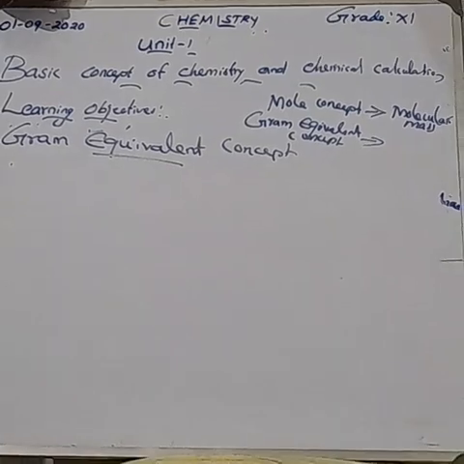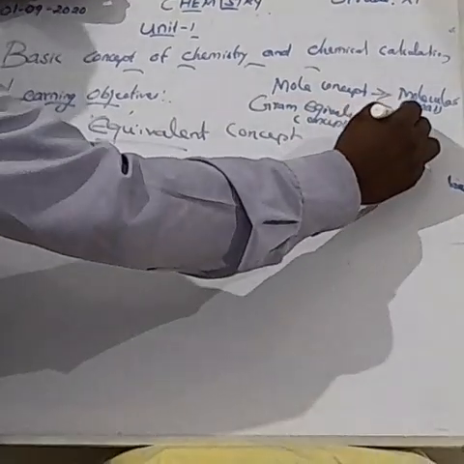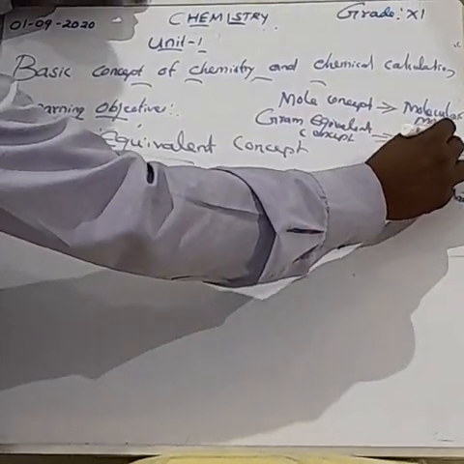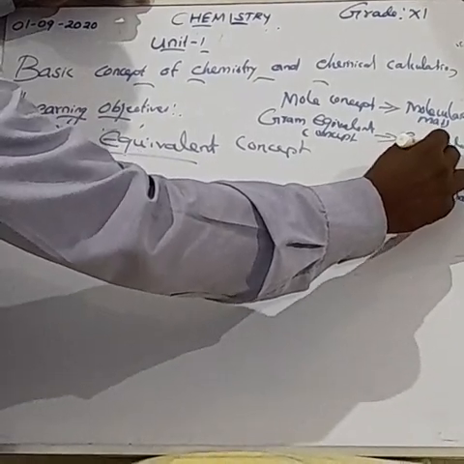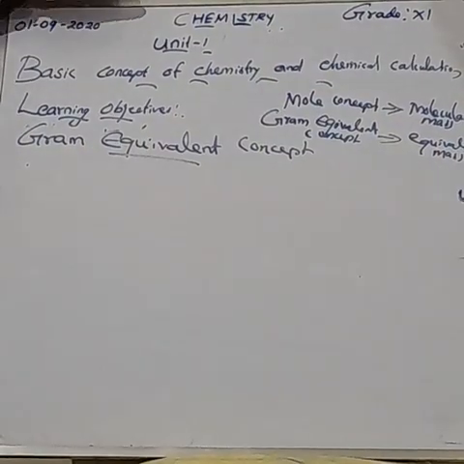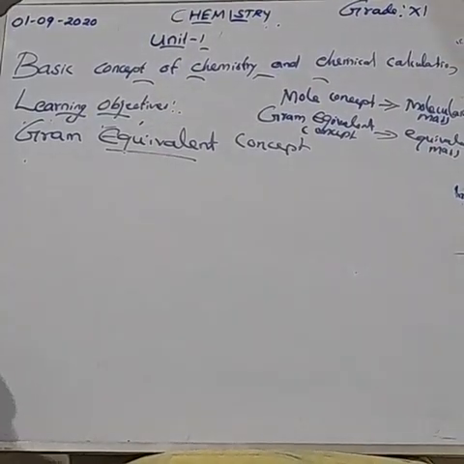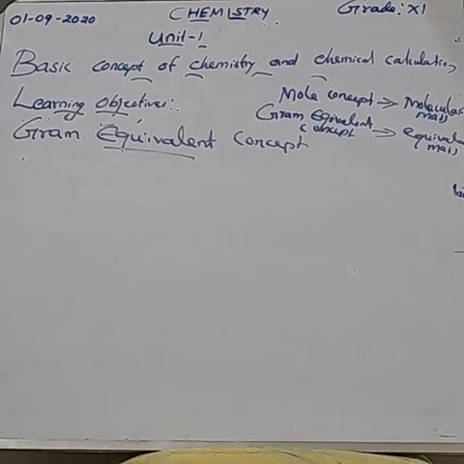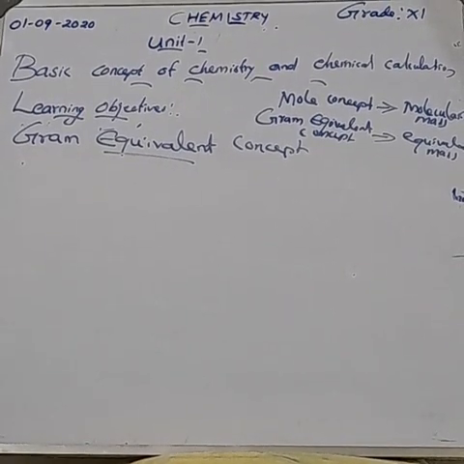The gram equivalent concept is based on equivalent mass. The molecular mass and equivalent mass are entirely different. Here, we are going to learn about the gram equivalent mass.